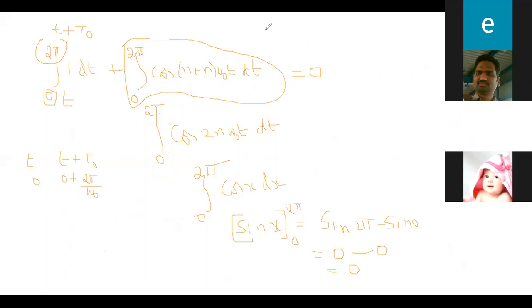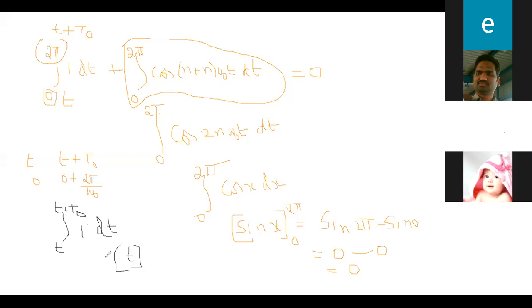So take this integral of t plus t naught. Why is it 1? Here we got 1 into dt. Why it is 1: cos of n minus m, with n minus m being 0, and cos 0 value is 1. So 1 into dt is t.